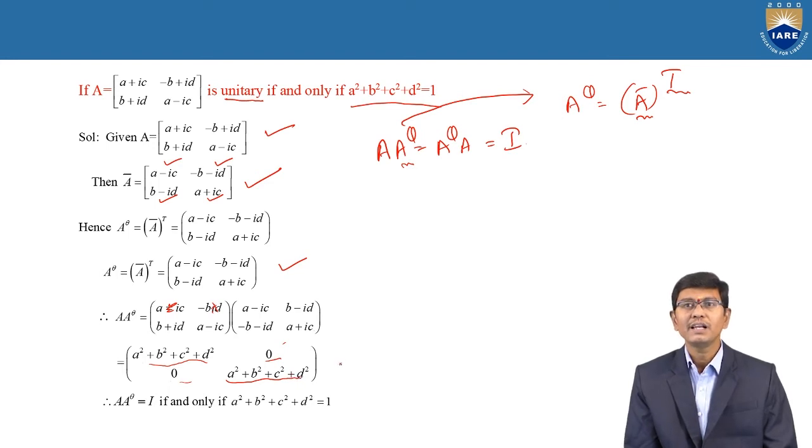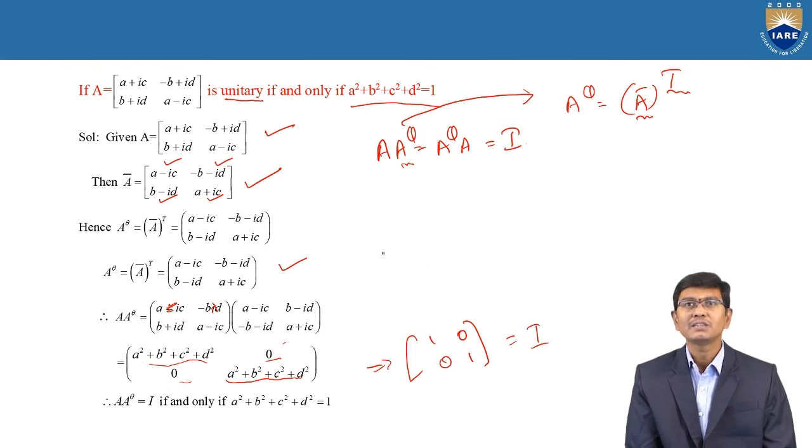But here a condition is given in this problem: if and only if a square plus b square plus c square plus d square is equal to 1. Therefore by using this condition, when we replace a square plus b square plus c square plus d square with 1, the matrix changes to 1 0 0 1. Therefore this clearly satisfies the unitary matrix.